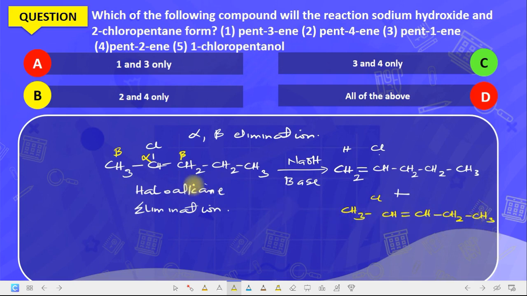Now I told you that the major product is the one in which the hydrogen is removed from the carbon with the fewest number of hydrogen. So between this carbon and this carbon, which one is having the fewest number of hydrogen? You agree with me that this is having the fewest number of hydrogen. So the elimination product that corresponds to the removal of hydrogen from this one is the major product.